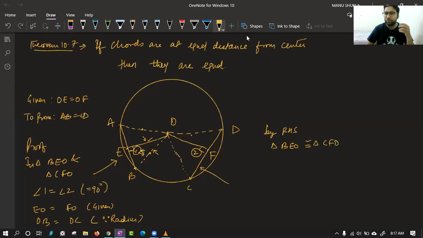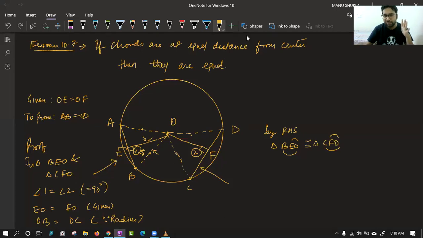Class, please confirm. Have I written the correct name or is it wrong? Please confirm. OB equal to OC, it is okay. And EO equal to FO, it is okay. So we have checked two properties and it is confirming, so it is correct. Now tell me, we wanted to prove AB equal to CD, which cannot be done in this step.